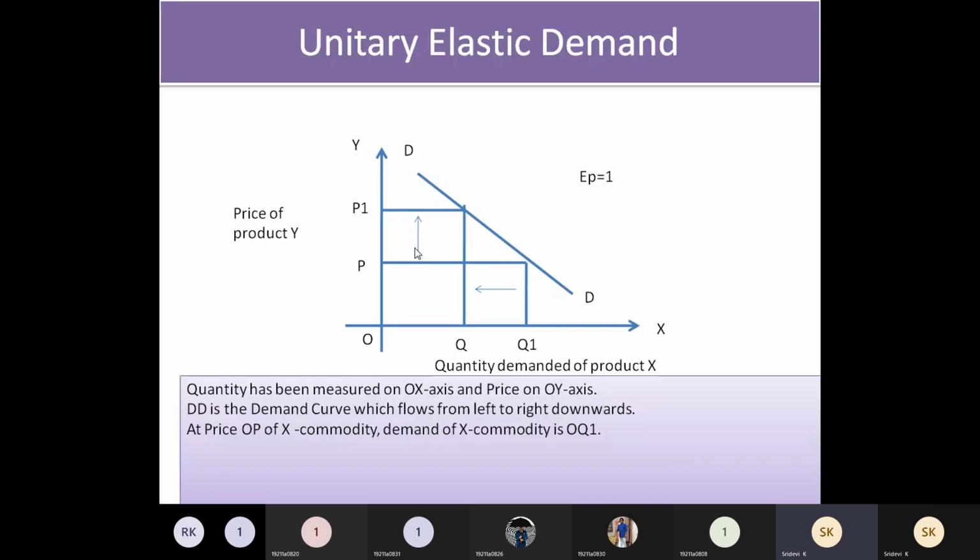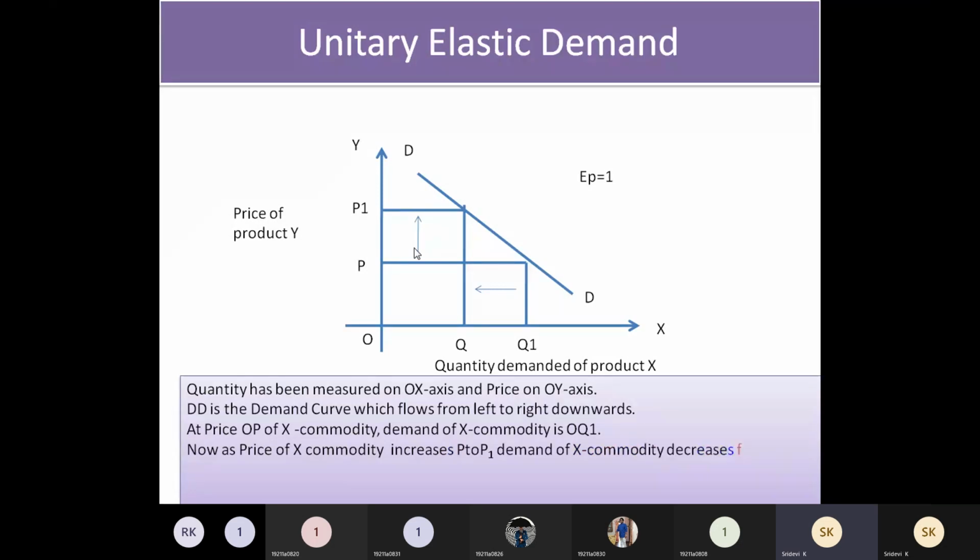It indicates that it is decreasing. From Q1 to Q, it is decreasing. So now the price of the product is increasing from P to P1. Demand of the product is decreasing from Q1 to Q.